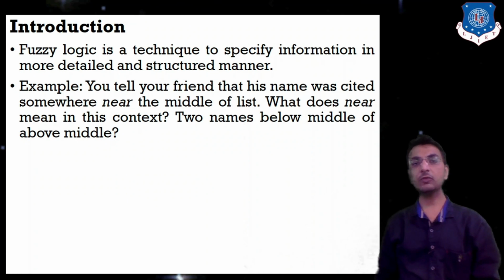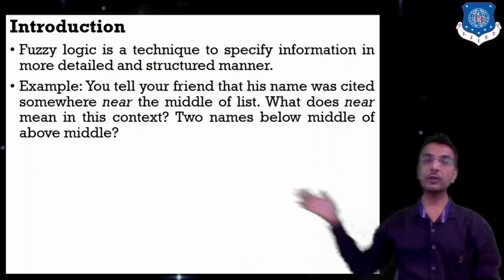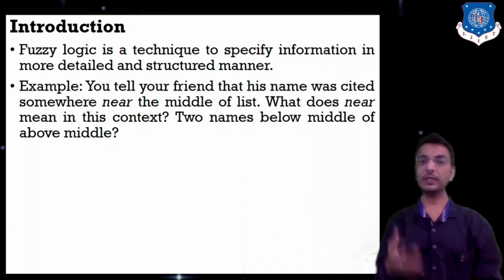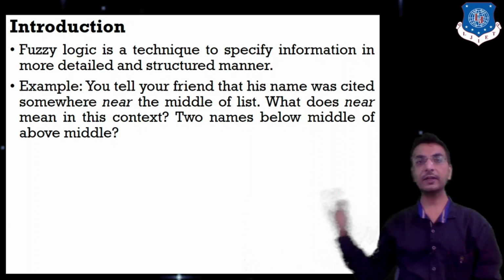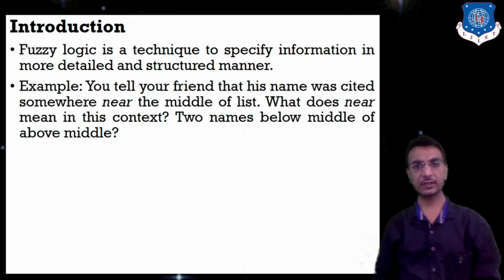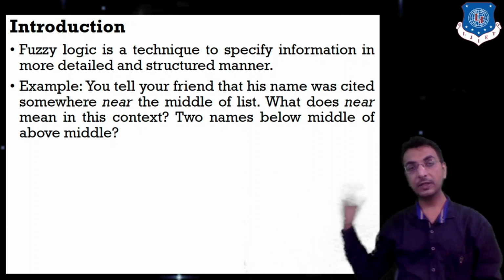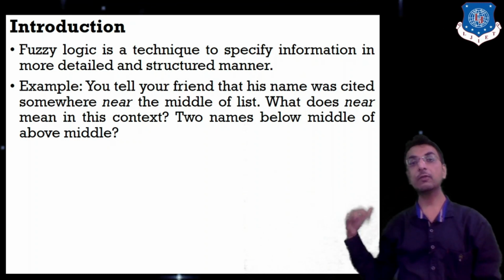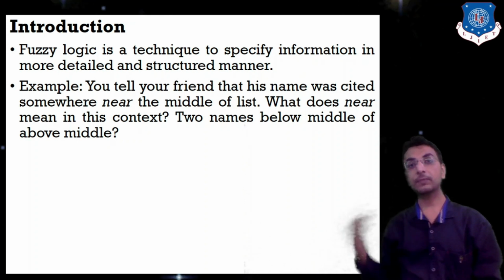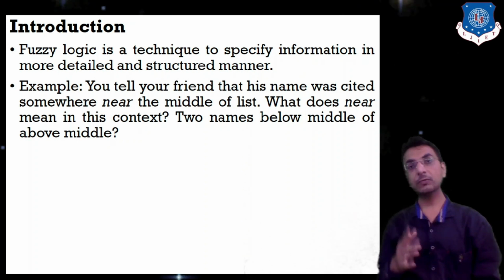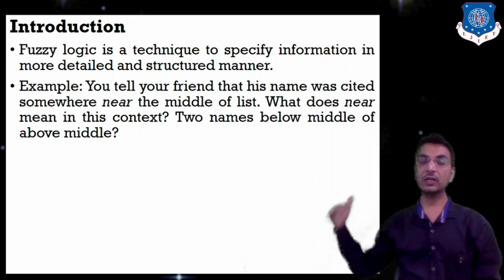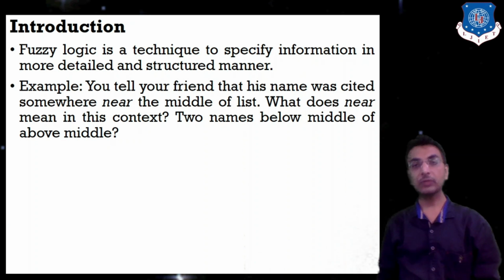For example, let's say you tell your friend that his name was cited somewhere near the middle of the list. So what does that near mean in this context? Two names below the middle, or above the middle? What does the term near mean? Near means above the middle of the list or below the middle of the list, but how much far below or above? So we do not have detailed structured information. That detailed structured information will be provided by fuzzy logic.